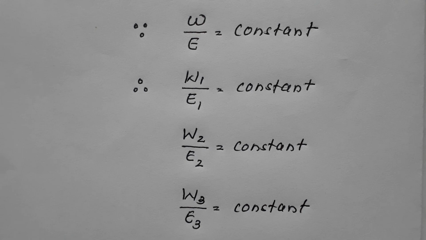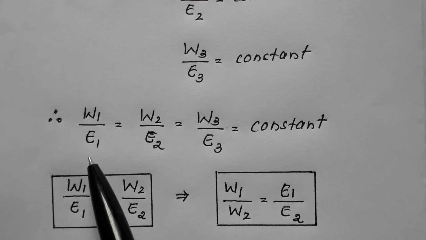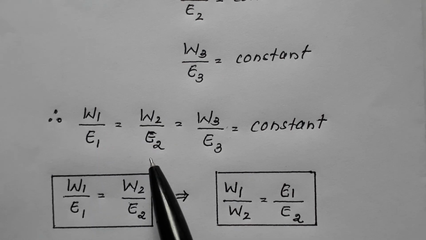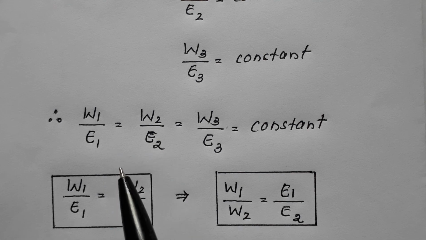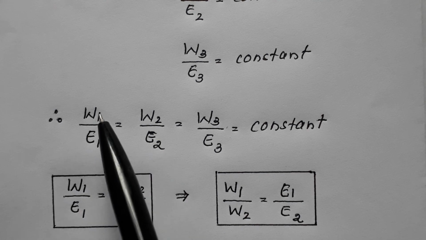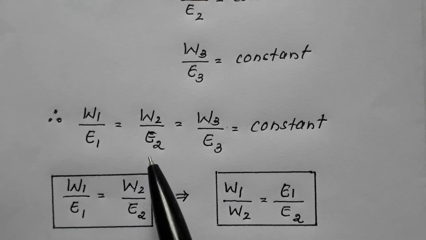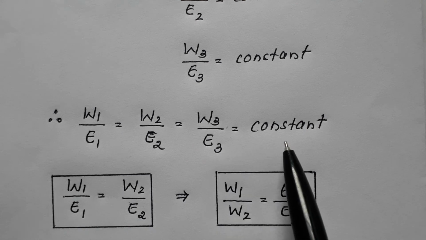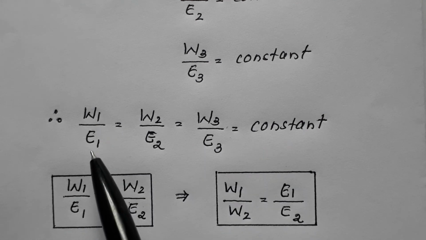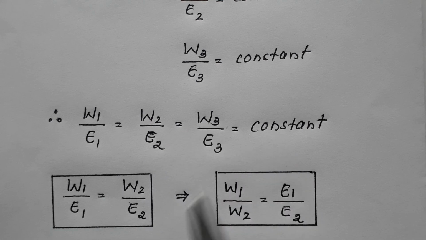Therefore we can write that W1 upon E1 is equal to W2 upon E2 is equal to W3 upon E3 is equal to constant.